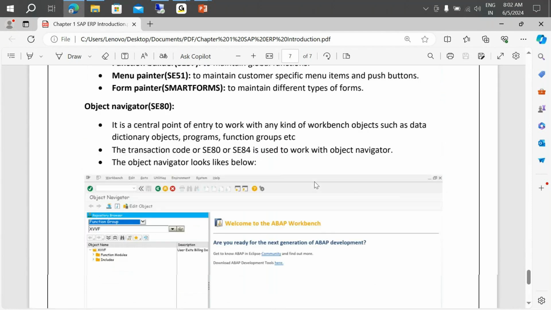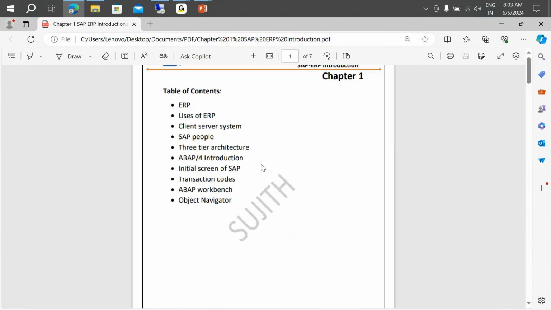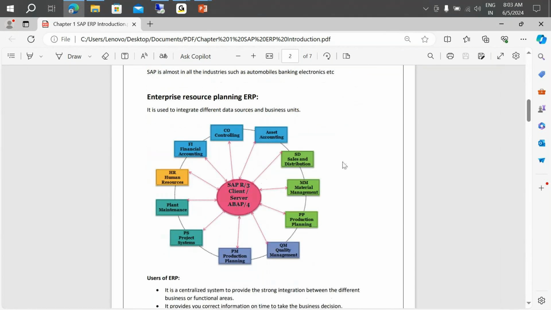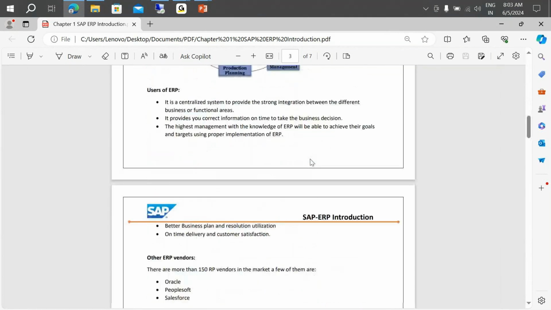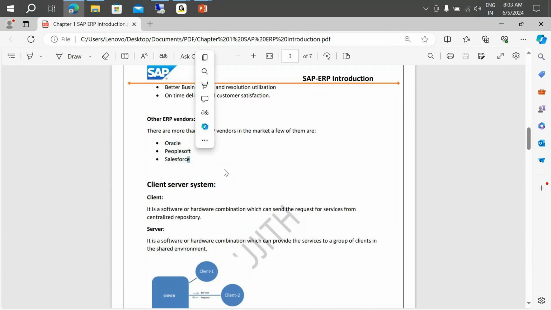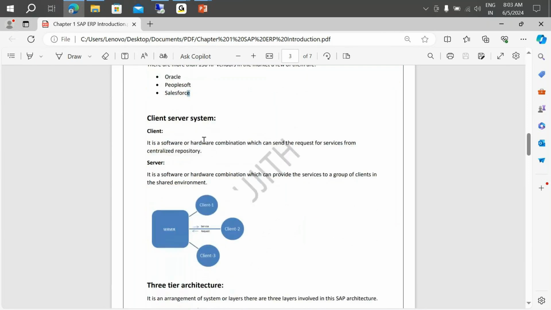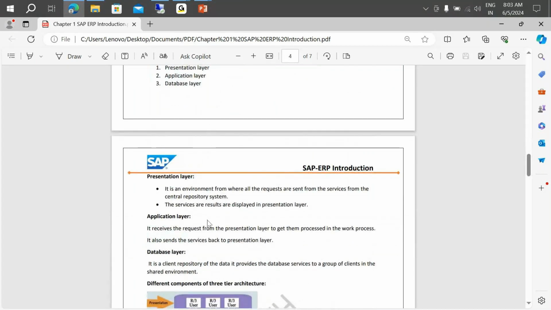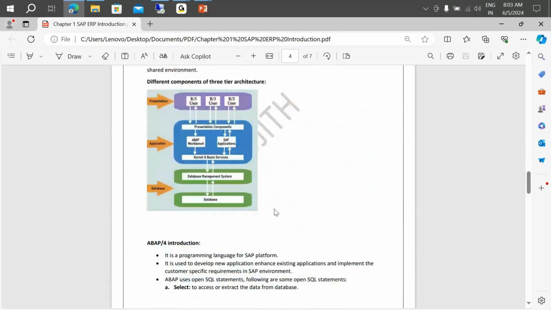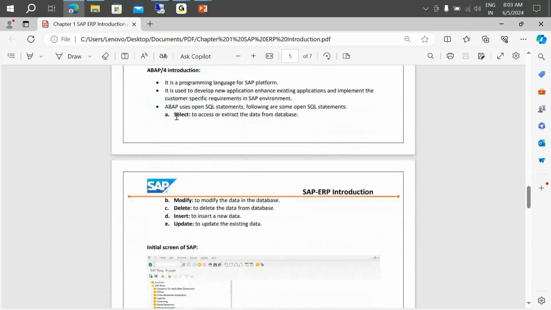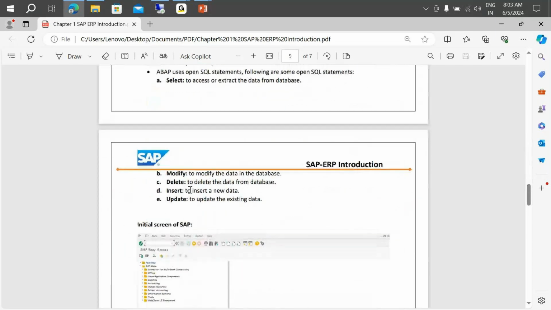Okay, so let's just check once if we have completed all the topics or if anything is remaining from the introduction. First, the introduction we've completed: what is SAP and all. Then ERP we have completed, then uses of ERP, then what are the other vendors in ERP, like Oracle. These are other vendors that are there in the market. What is a client, what is a server, we've completed. Then three-tier architecture we've completed: presentation, application, database layer. This is just a pictorial representation of the same. Then all the statements: select, modify, delete, insert, update, we have completed.